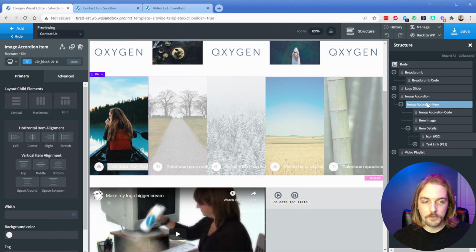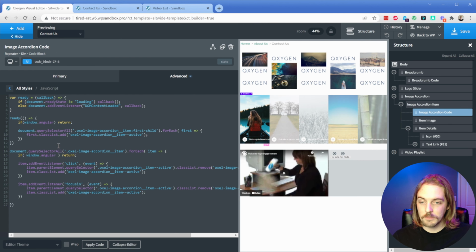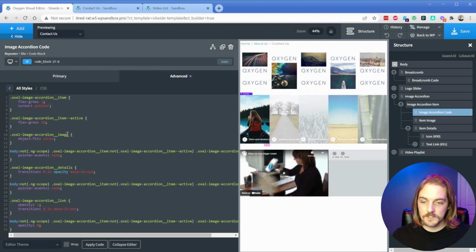So this one is really simple. Changing this code is going to be pretty complex because you can see there's some JavaScript going on here, and there's also a bunch of CSS. None of this stuff is overly complex, but it's definitely going to take you a little bit of time to tweak this if you want to make changes, but otherwise it's totally functional right out of the box.